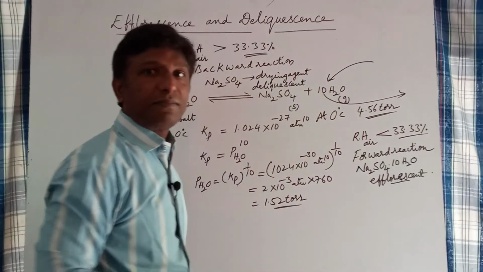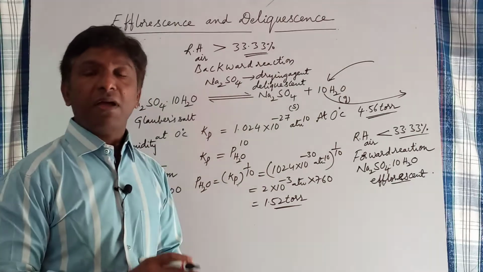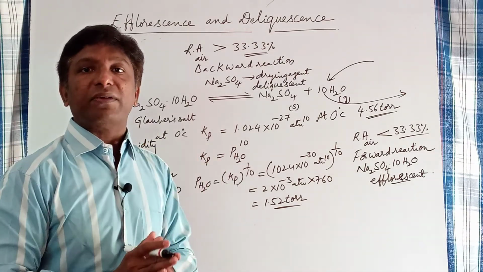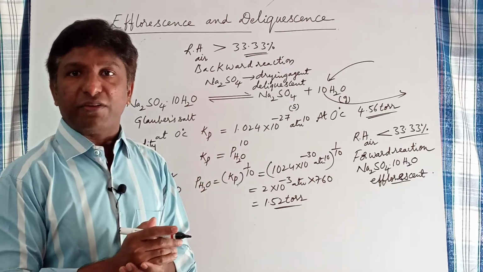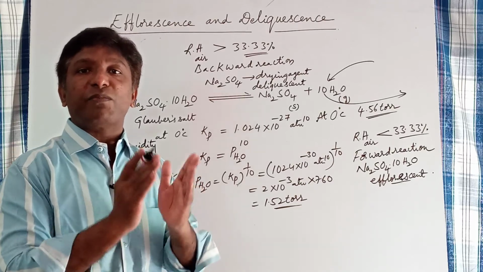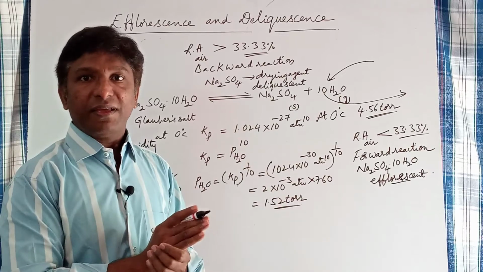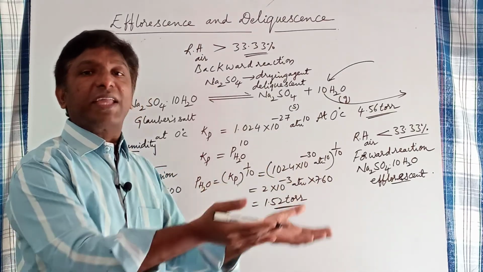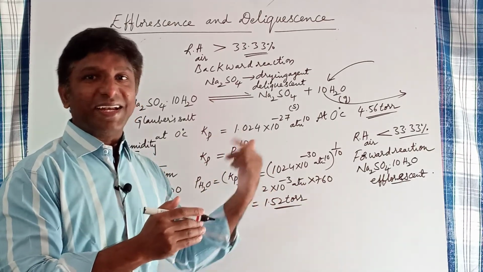Okay. So if equilibria involving hydrated salts are given, the formula unit of the salt having more water molecules cannot absorb water molecules further, but it can lose water molecules. Therefore, the formula unit of the salt having more water molecules acts as efflorescent, and the formula unit of the salt having fewer water molecules is capable of accepting water molecules, so it acts as a drying agent or deliquescent.